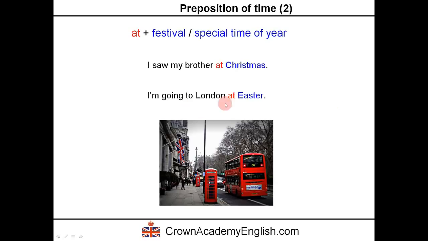I'm going to London at Easter. Okay, so this means during the Christmas holidays, during the festival of Christmas, during the holiday of Easter. Okay, I'm going to London at Easter. So we're describing again a period of time.